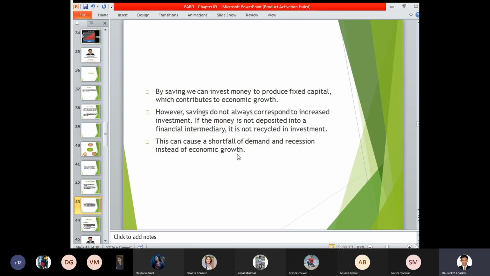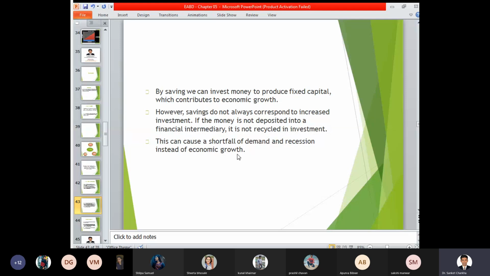Whereas in the case of machinery, furniture and fixtures, they provide you leisure, increase your production, increase your standard of living, and increase your productivity capacity, and so on. So wherever you are investing, investment in fixed capital contributes to economic growth and creates a benefit to the organization, which is a value-added advantage to the economy and to the individual also. However, savings do not always correspond to increased investment.